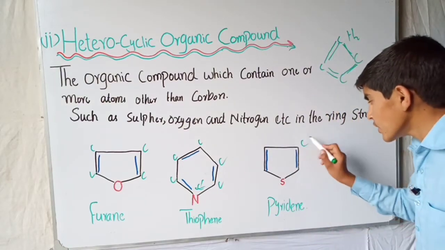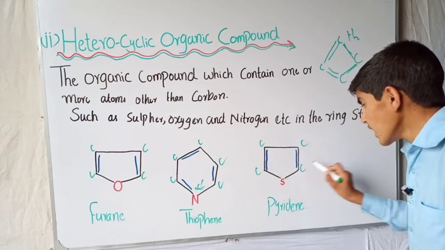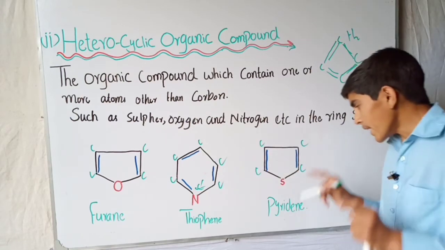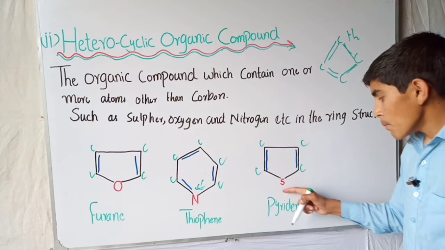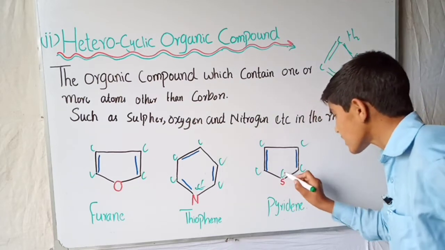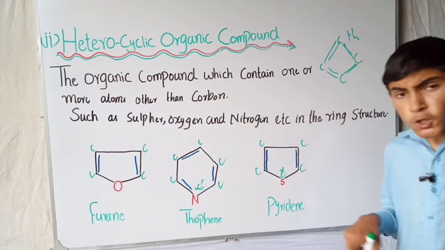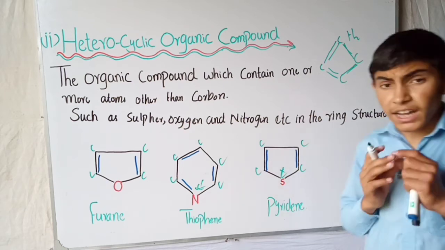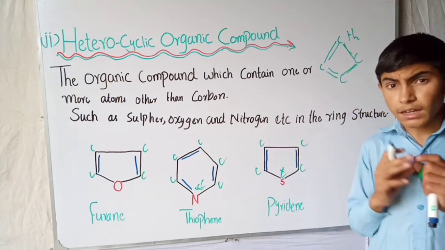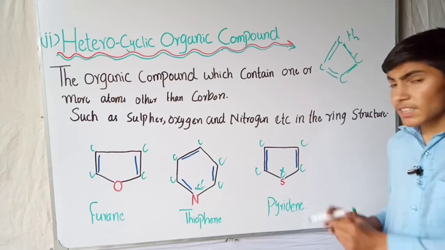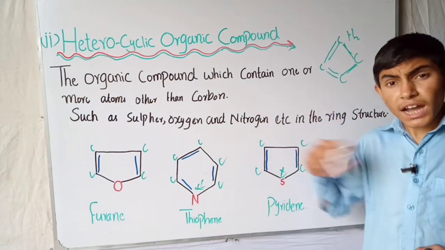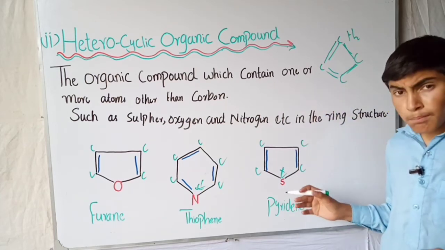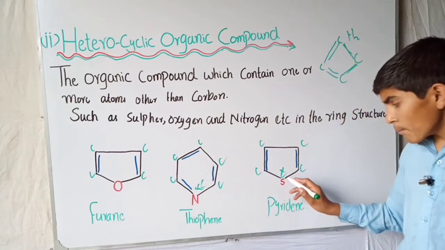In the pyridine, all the bonding forms are carbon, but in the place of this carbon there is no carbon. So this is called a sulfur, and these are called heterocyclic organic compounds because they contain elements other than carbon in the bonding place. This is called a bonding place.